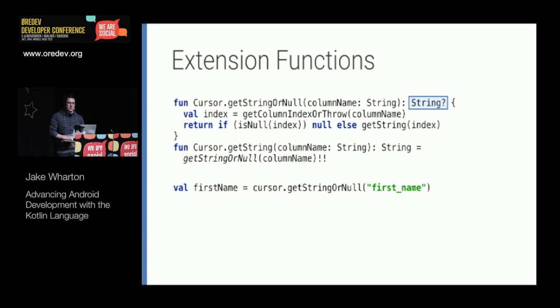Interesting thing to note here that I haven't covered: I talked about nullability being a problem. Kotlin actually represents null in its type system. So for the getStringOrNull method, I'm returning a String question mark to indicate that this might return a null value. And then down in the getString method, I'm just calling the OrNull one and using this double exclamation mark syntax. This is basically just saying, I know this is not going to be null, so turn it into just a normal string.